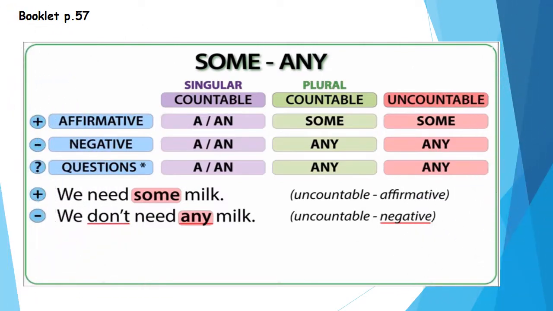57. Some, any. Okay, we use some with positive sentences. Affirmative sentences means positive sentences. And we use any with negative sentences and questions. Okay, we use some and any with countable and uncountable sentences. Okay, we need some milk. This is a positive sentence. We need some milk. Okay, if we need to change it into negative, we will say what? We don't need any milk. Okay, because some comes in affirmative sentences only, but any in negative sentences and questions.